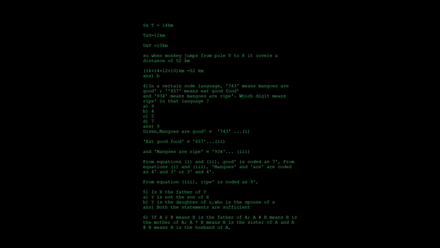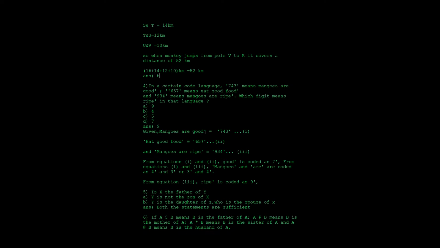Here we shall see how to solve it. First one, 743 means mangoes are good. So mangoes are good is nothing but 743. Eat good food is nothing but 657. And mangoes are ripe is nothing but 934. So first thing is, first find the repeated word in all 3 sentences. Here you can see good is repeated.